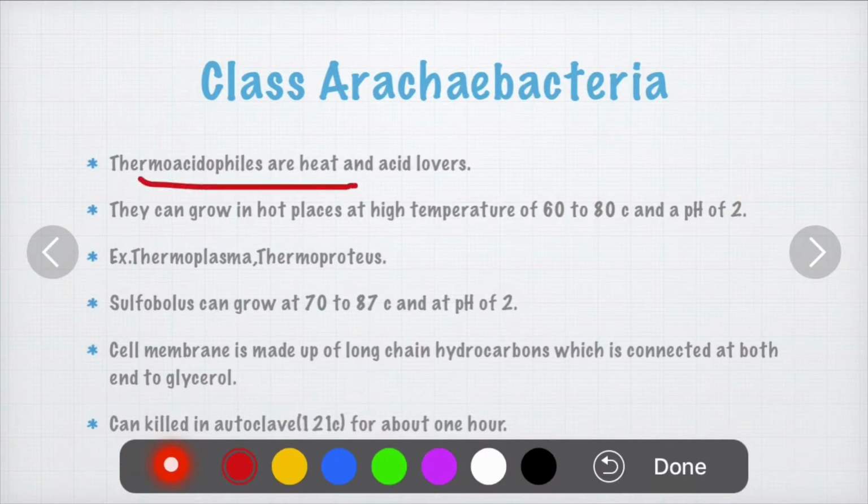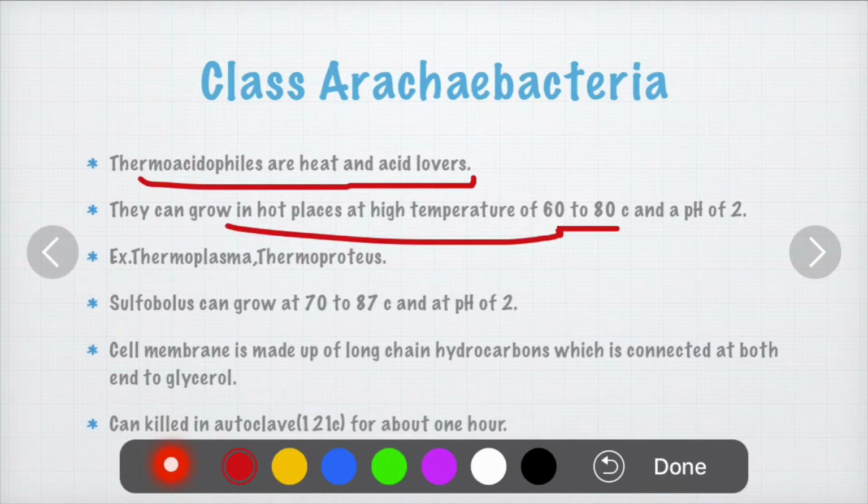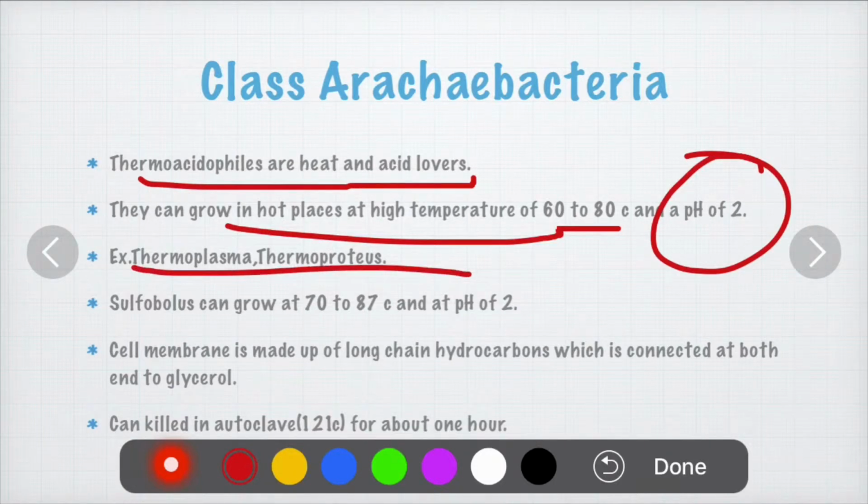Next is the thermoacidophiles. These are heat and acid lovers because they grow in very acidic conditions and also at very high temperature. They can grow in hot places at a temperature of about 60 to 80 degrees Celsius and at a pH of 2. For example, Thermoplasma and Thermoproteus are examples of thermoacidophiles. One of the species, Sulfolobus, can grow at a temperature of about 70 to 87 degrees Celsius and at a pH of 2.